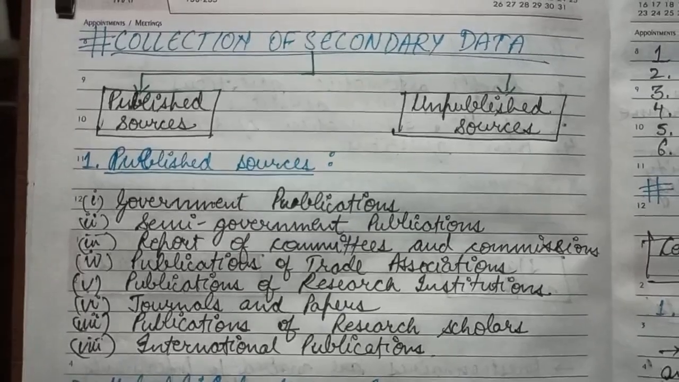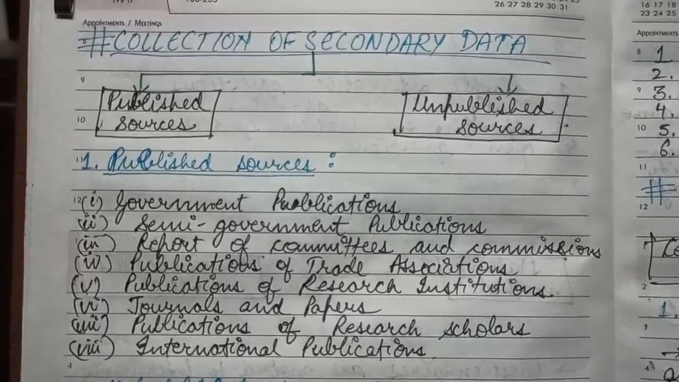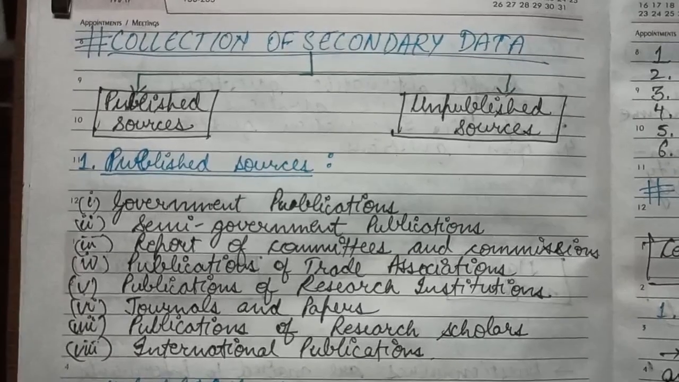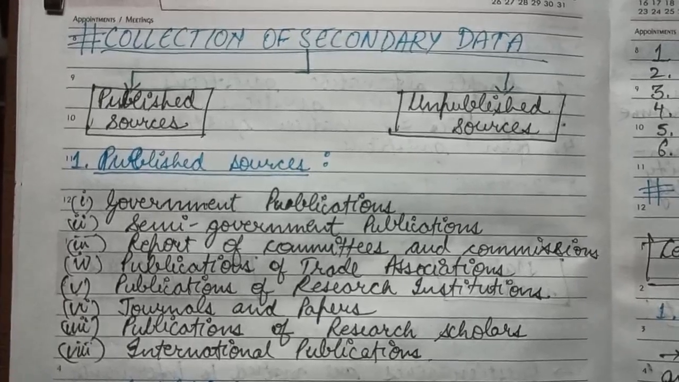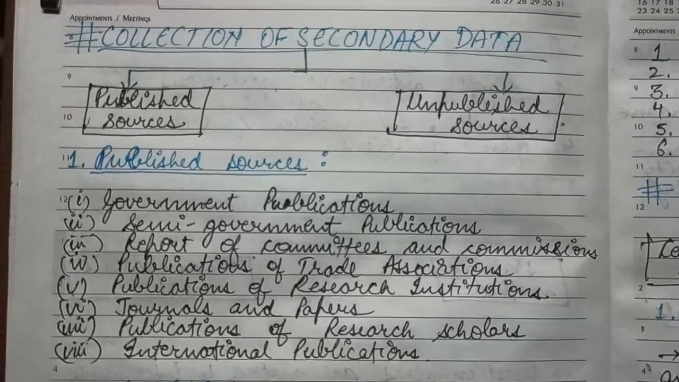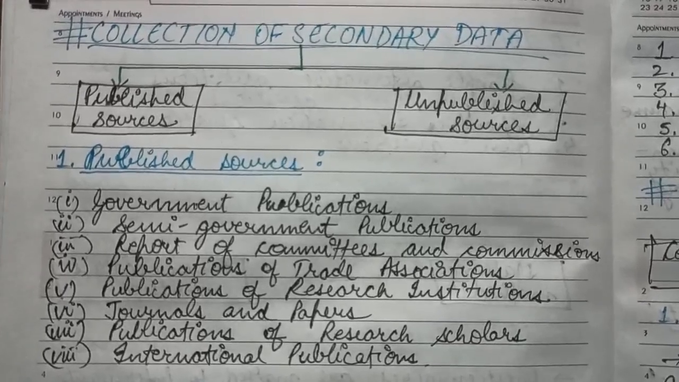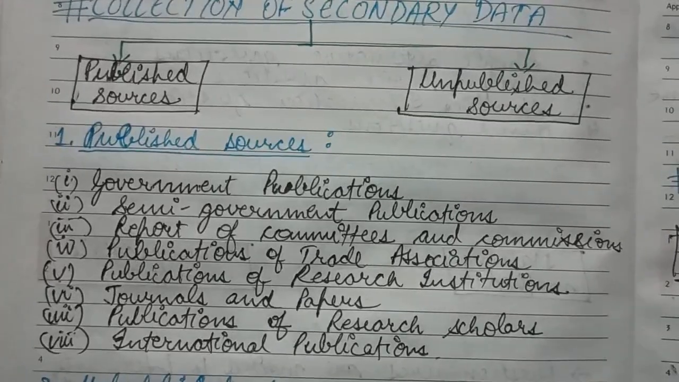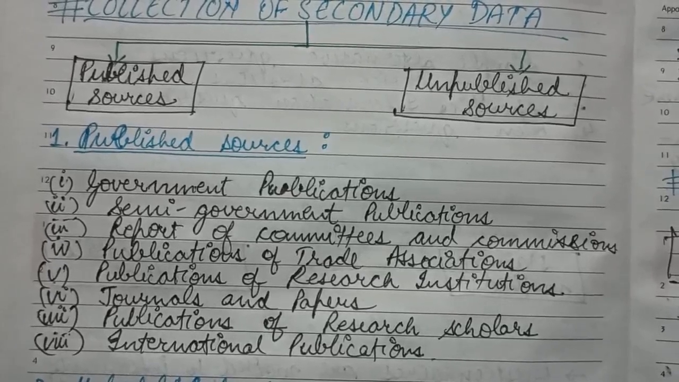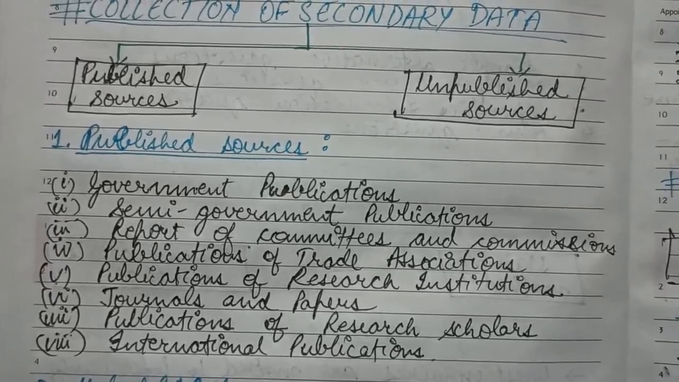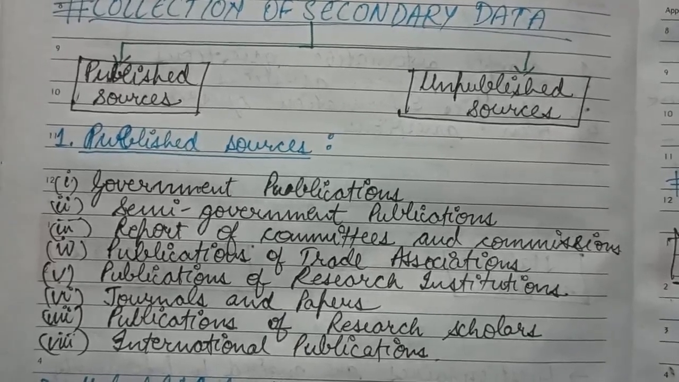Now, the published sources are the ones which are in the published or printed form, which have been published by any institution or agency who must have done the survey according to their objective of the study. On the other hand, the unpublished sources are the ones which are available in the form of office records and are generally collected by government organizations or the institutions related to that. So these are the two main sources from which secondary data can be collected.